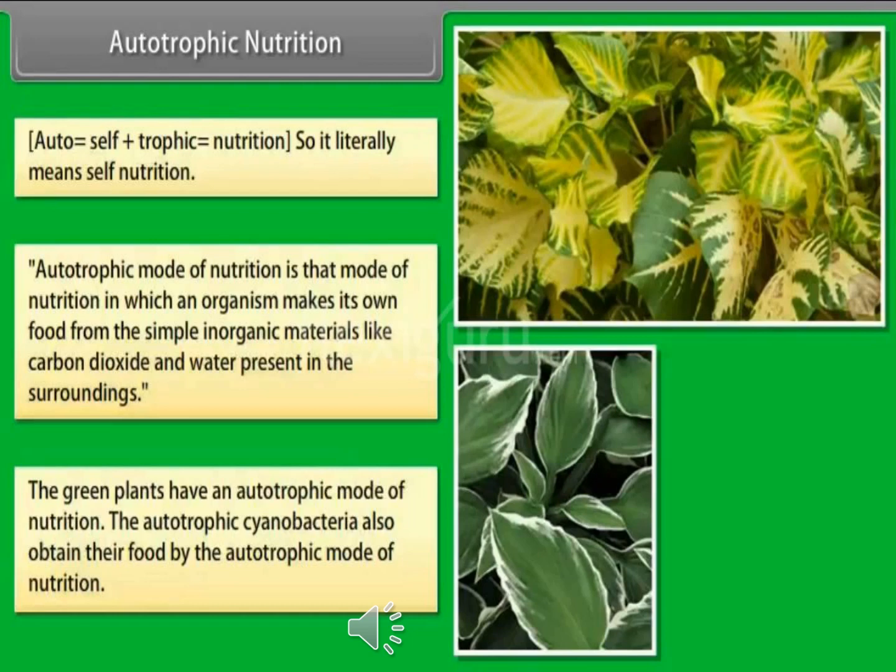Due to this, this type of nutrition in plants is called the autotrophic mode of nutrition. It means that plants have the special ability to make their own food with the help of simple inorganic substances to produce organic substances.